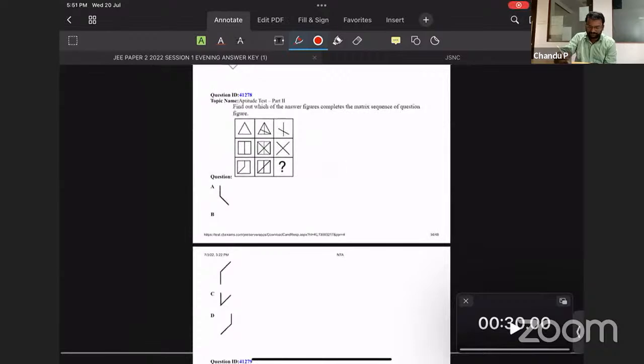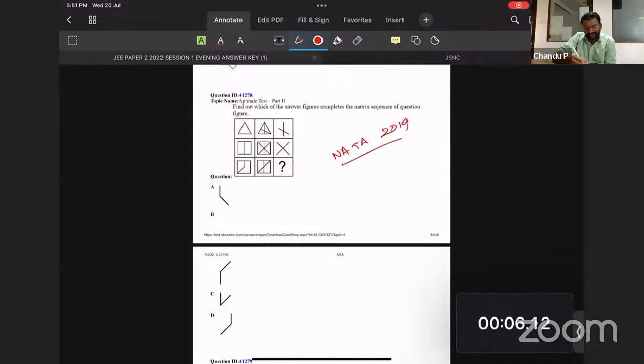Another one, it's a logic. Another one over here. Find out which of the answer figures completes the matrix or the sequence of the question figure. There's a logic behind this question, and a similar logic was asked in NATA 2019.